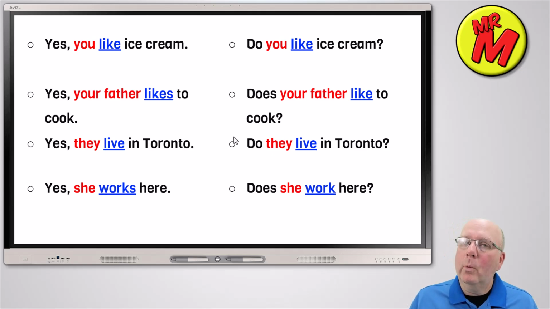So with all the other verbs, or just about all of them, we will use to do, so do or does, depending on what person your sentence or your question is. So, do you like ice cream? The answer: yes, you like ice cream. Does your father like to cook? Yes, your father likes to cook, etc. So, do or does, and it will do the job for basically all the other verbs.